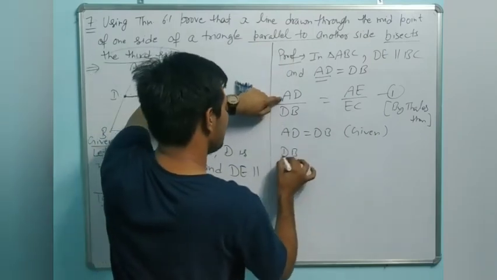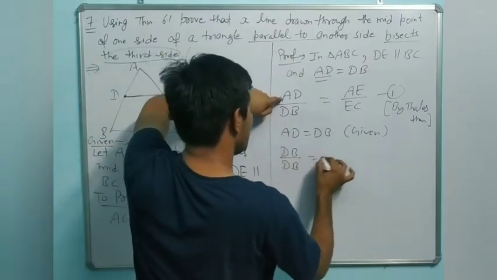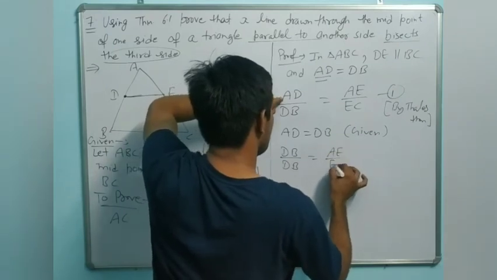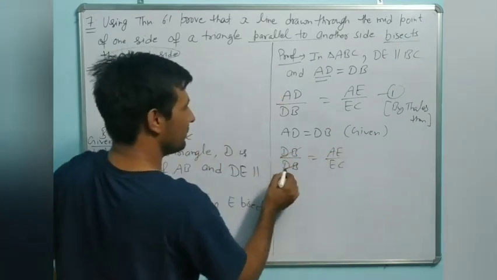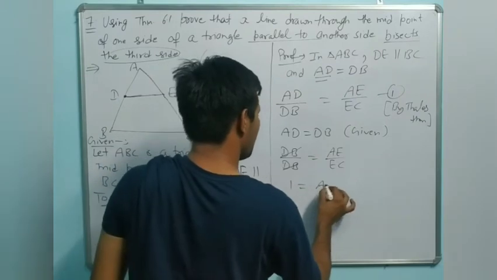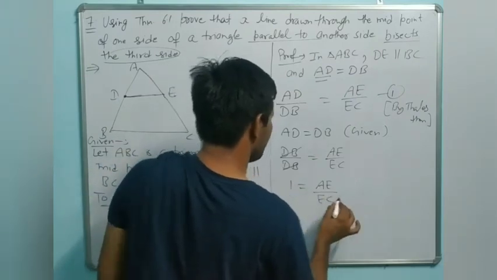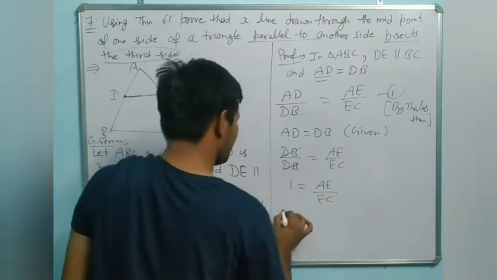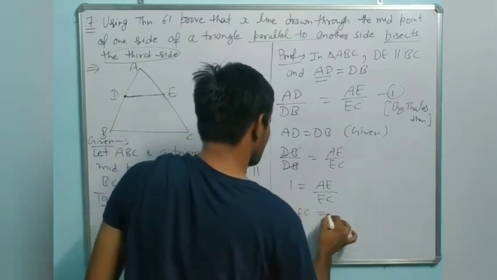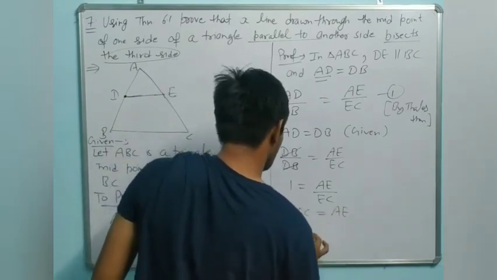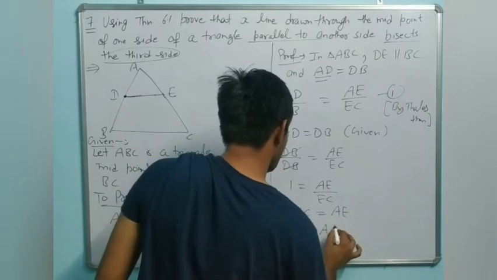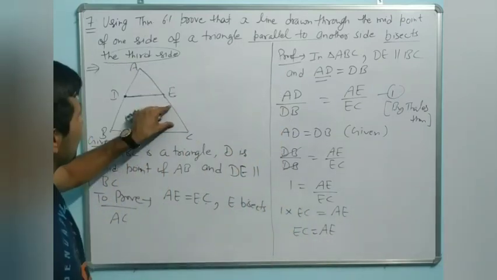Yes, DB upon DB equal to AE upon EC. DB cancels DB, here remains 1. 1 into EC equal to AE. EC equal to AE.